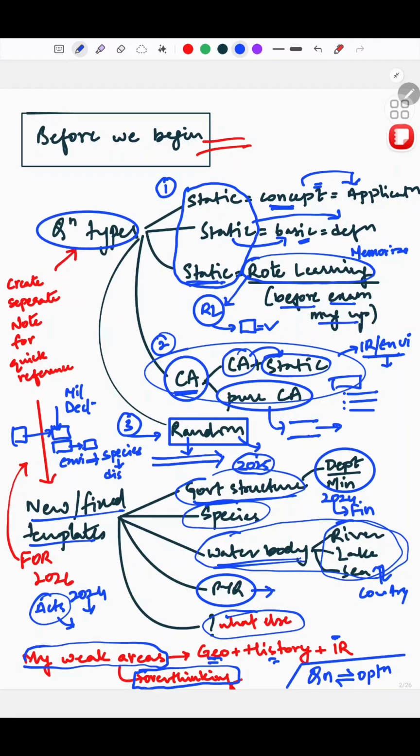Okay, now sometimes the question area is easy, but the options make it tough. And it can be vice versa also. Options are easy, but the question itself is so ambiguous, I would say, that you don't understand whether this option is correct or not. We will look into this also as we move ahead.